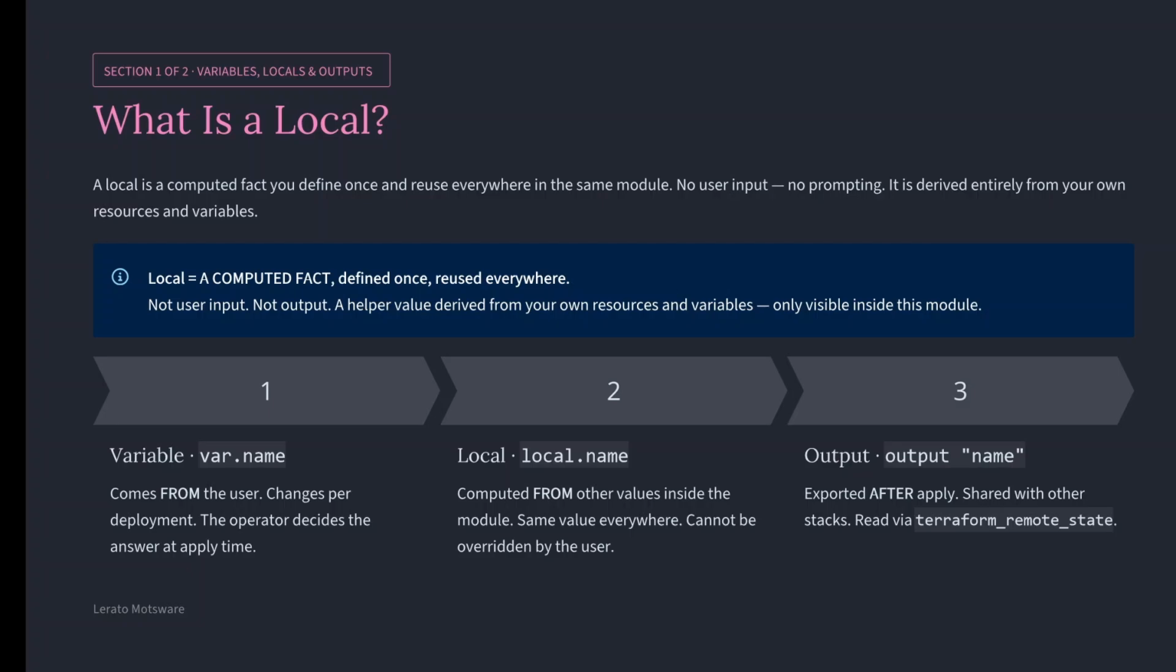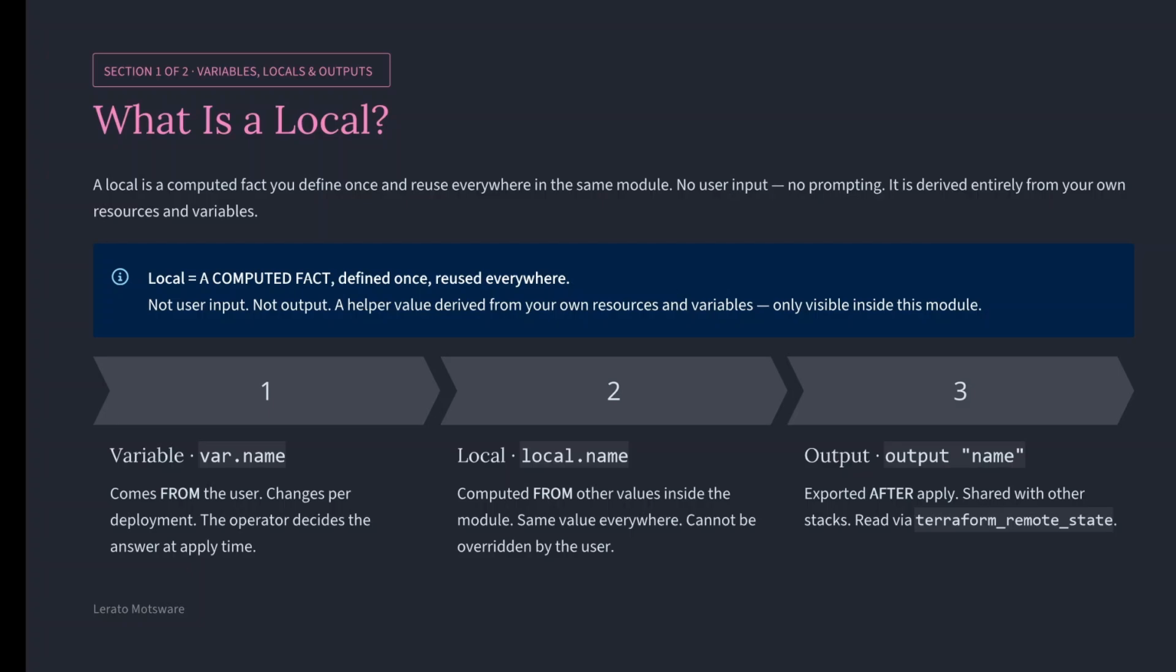A local is a computed fact. You define it once, you reuse it everywhere in the same module. No user input, no prompting, derived entirely from your own resources and variables. Local equals computed fact, defined once, reused everywhere. Let me show you the three-way comparison.